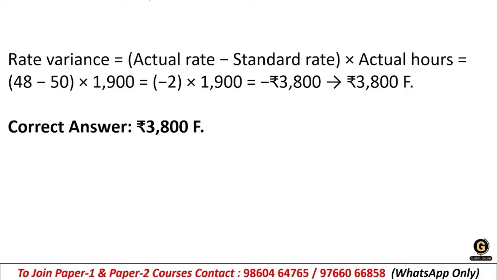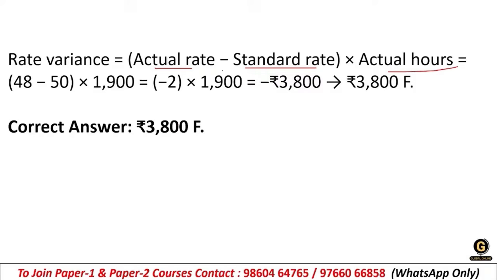How is it calculated? The rate variance formula is actual rate minus standard rate into actual hours. When we calculate it, we will have the labor rate variance. Clear?